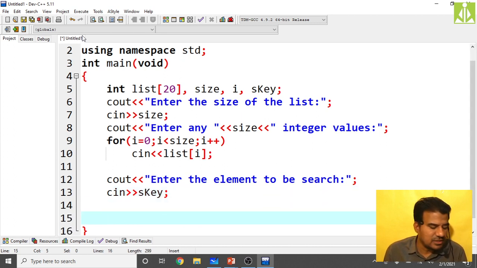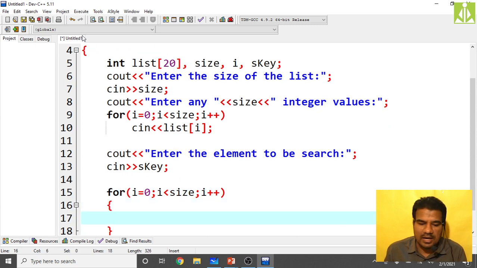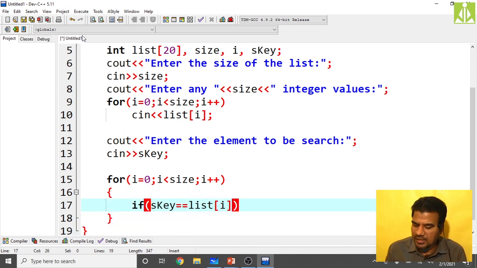Then after that, now I'm starting the searching process. For I equals 0, I must be less than size, then I plus plus like this. Then over here, take one if statement: S key should be equal to list of I. If there is a match, then what we have to do? Return the positive response, isn't it?